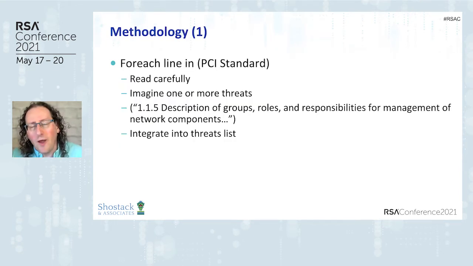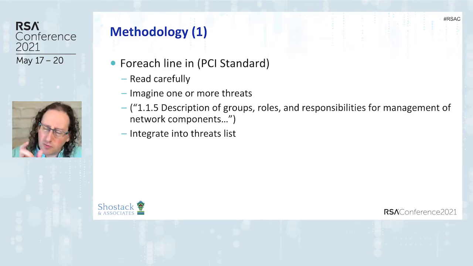So what I did is I took my knowledge of threat modeling and I went through the PCI standard and I looked at each and every line and I said, what does this line mean? I'm going to imagine a threat here. And when I got to something like this, a description of groups, roles, and responsibilities for management of network components, I tried to integrate it into the threat list.